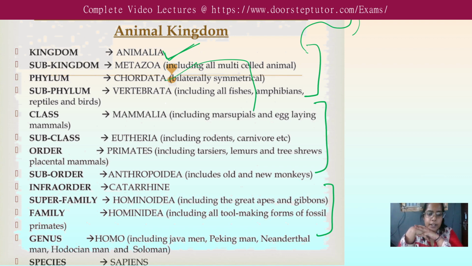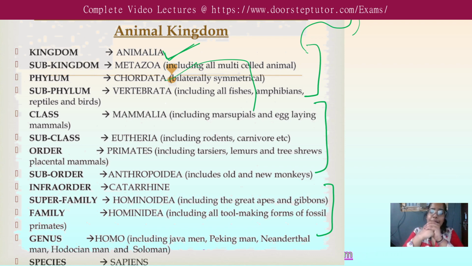Phylum is Chordata, based upon the presence of the vertebral column, vertebrates. So they are bilaterally symmetrical. They can be cut into two halves. It cannot be only symmetry but bilateral. Okay, subphylum is Vertebrata. It's already understood because chordates are there, but not all chordates are vertebrates, while all vertebrates are chordates. Okay, so including all fishes, amphibians, reptiles and birds.